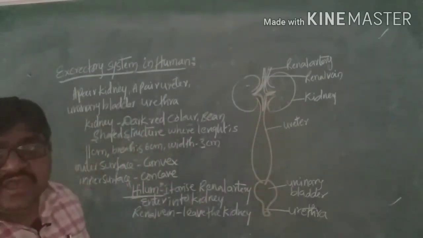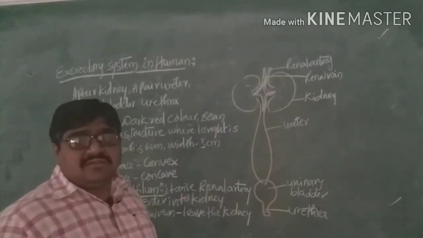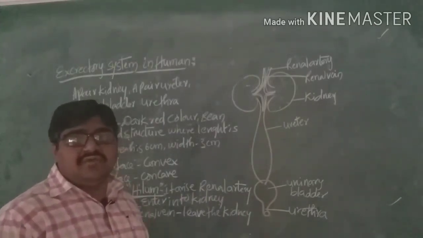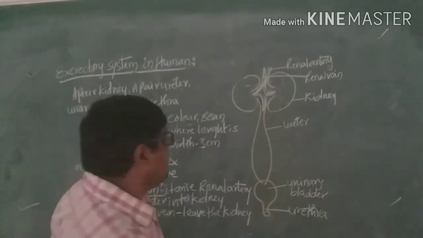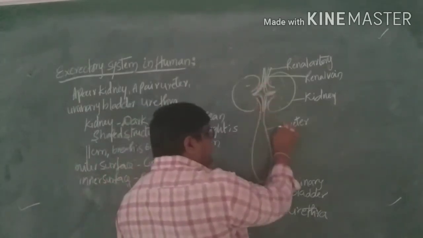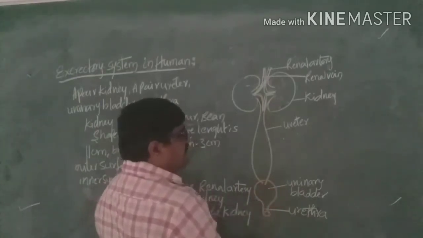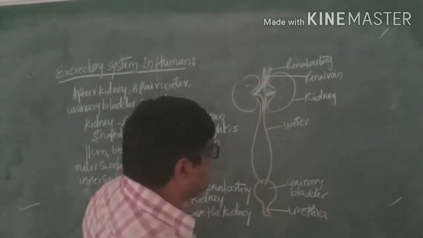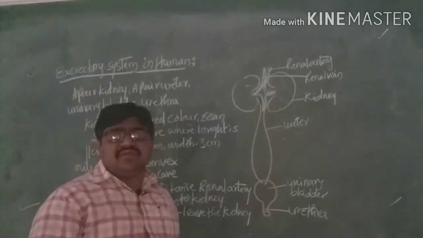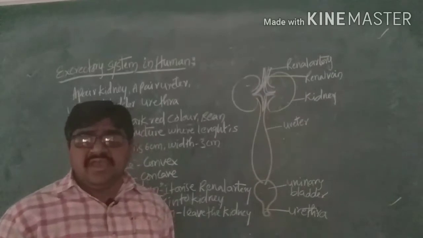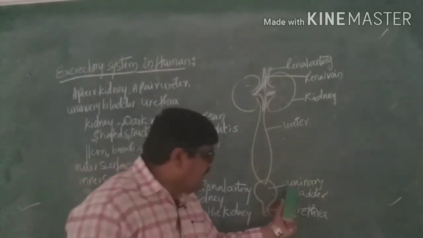These ureters take urine into the urinary bladder. That means the urine secreted by the kidney passes through the ureters into the urinary bladder. The ureter conveys the urine from the kidneys to the urinary bladder. And here is the urinary bladder.